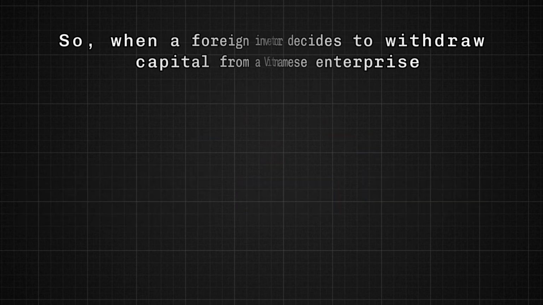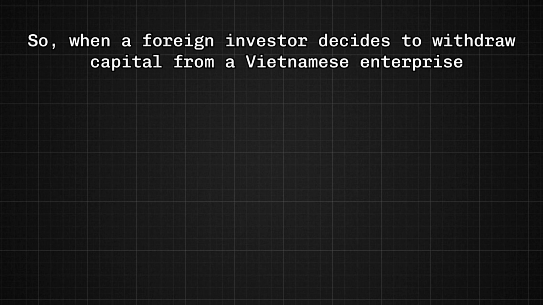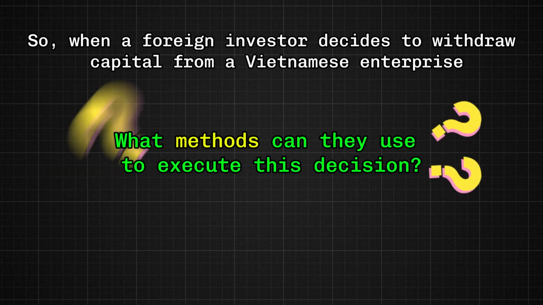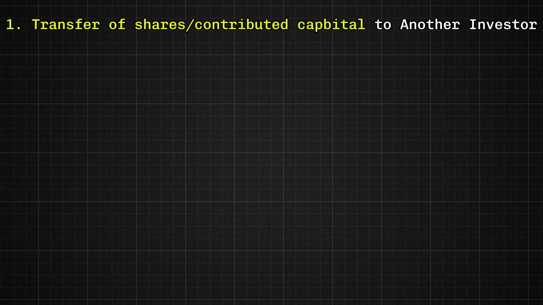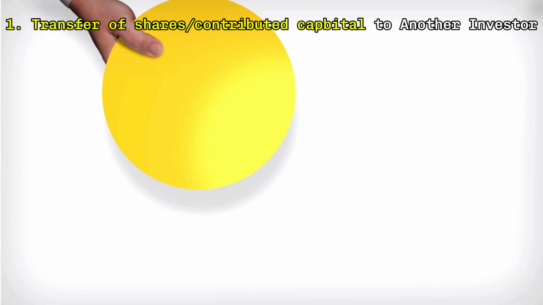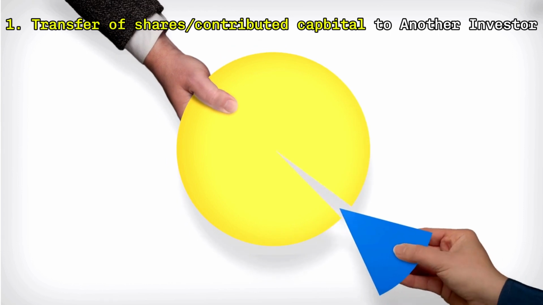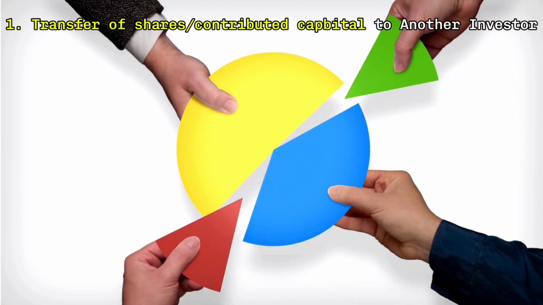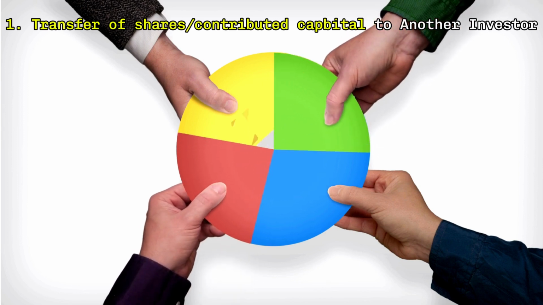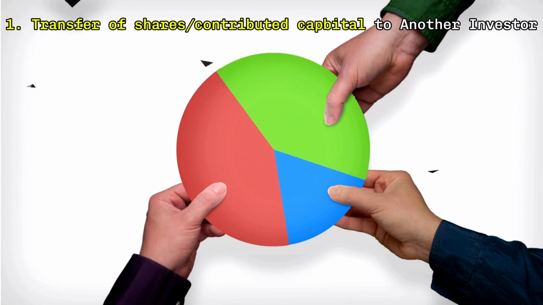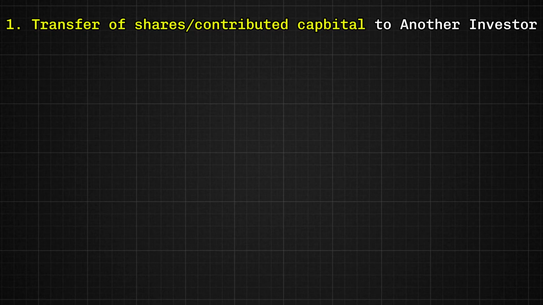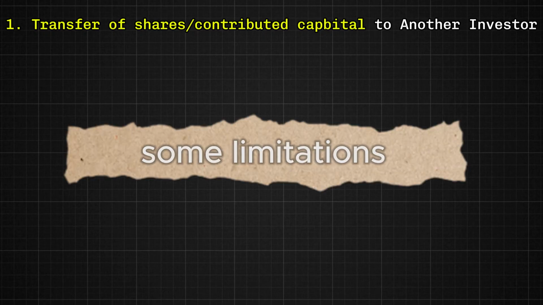So, when a foreign investor decides to withdraw capital from a Vietnamese enterprise, what methods can they use to execute this decision? Transfer of shares/contributed capital to another investor. The first method for foreign investors to recover the capital they have invested in a Vietnamese enterprise is by selling their shares or capital contribution to another investor. This is typically achieved through negotiation and agreement with a potential buyer. However, this method does have some limitations.